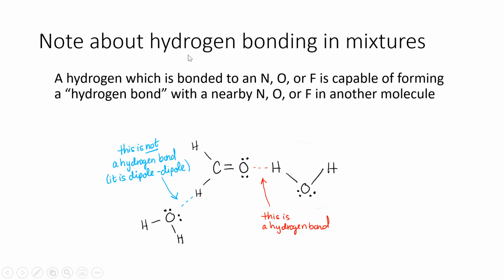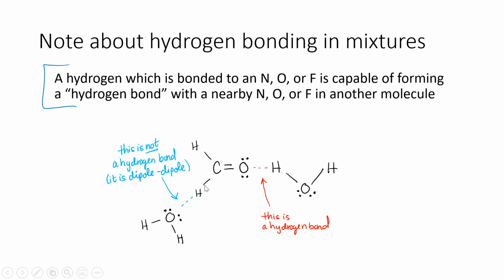So thinking about hydrogen bonding in mixtures, this is a key visual to look back at, like a definition of what is a hydrogen bond. A hydrogen bond is when you have an H covalently bonded to an O, N, or F. When this hydrogen is attracted to an O, N, or F in a nearby molecule, this is a hydrogen bond. So this hydrogen right here is capable of hydrogen bonding with a nearby molecule.